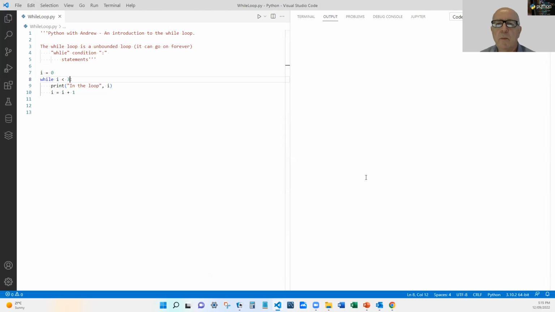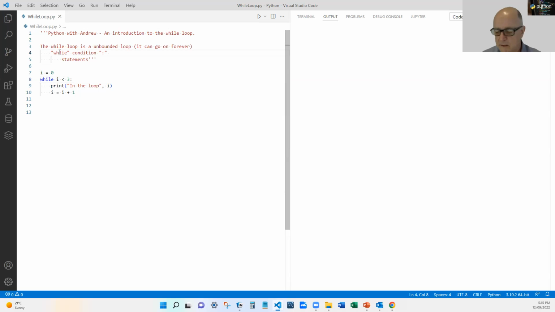So the while loop is what I call an unbounded loop. In other words, it could go on forever. The for loop was a bounded loop. We would do it a number of times, 1 to 10, or for a number in a list. The while loop we can do until a condition changes or until a condition is false. So a while loop is sort of like bigger than a for loop. Pretty well every for loop could be expressed as a while loop, but you can't do it the other way around easily. So let's have a look at the basic structure.